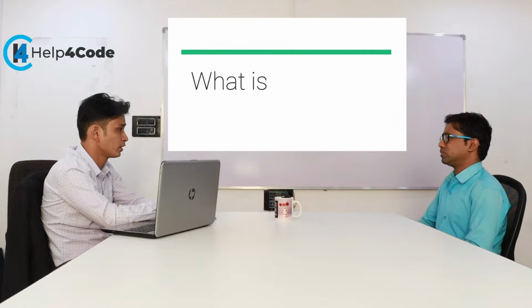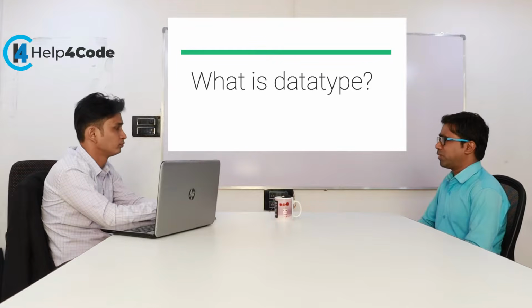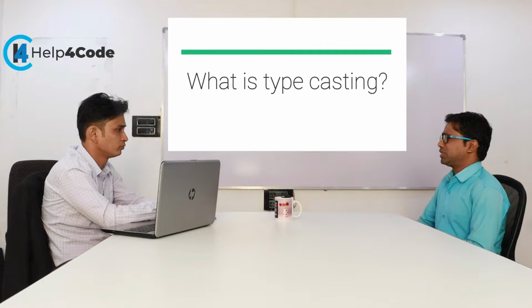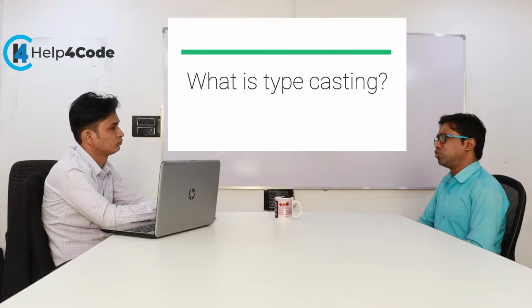Okay, and then what is a data type? A data type tells what type of value is held by the variable. That value may be an integer, a character, a float, or a double. Okay, and what is typecasting? Typecasting means the conversion of one data type into another data type. Whenever we need to convert from integer to character, or character to float, or character to integer, in such a case we use the typecasting concept.